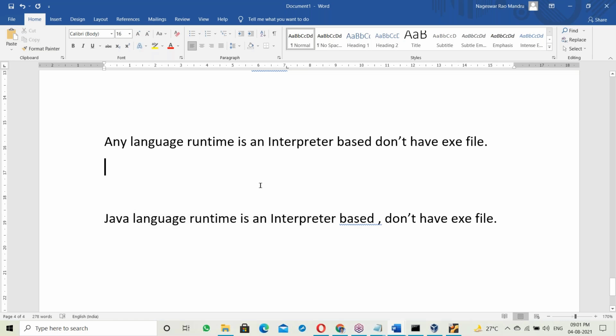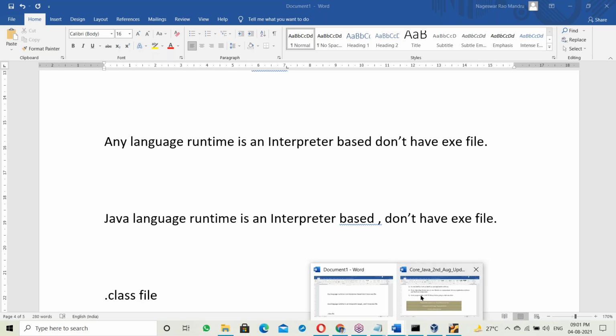Here's the question: can we create an exe file in Java? No, there is no exe file concept in Java. In Java, everything is a dot class file. A dot class file is not an exe file. An exe file is different, and a dot class file is different. Tomorrow we'll discuss the difference between a dot class file and an exe file.